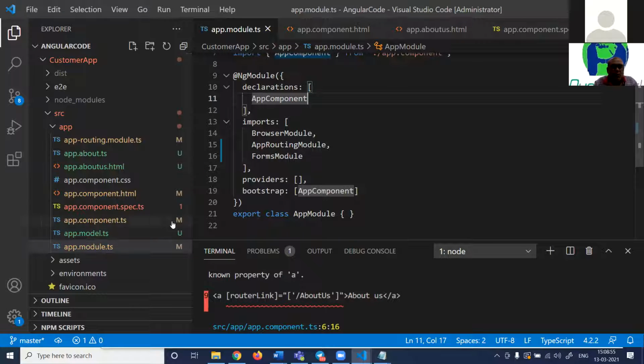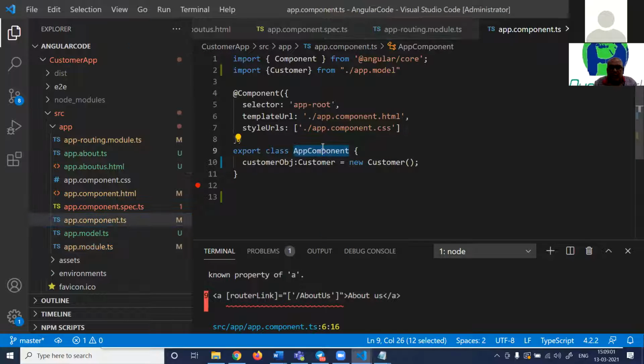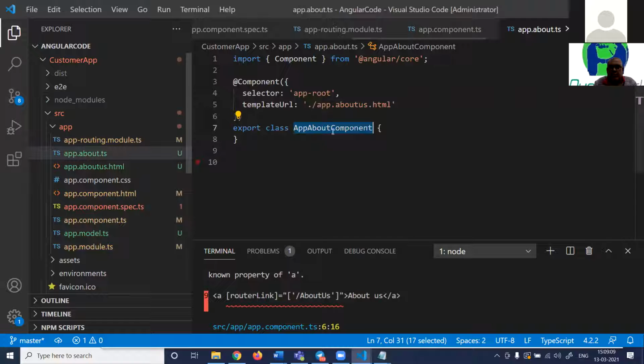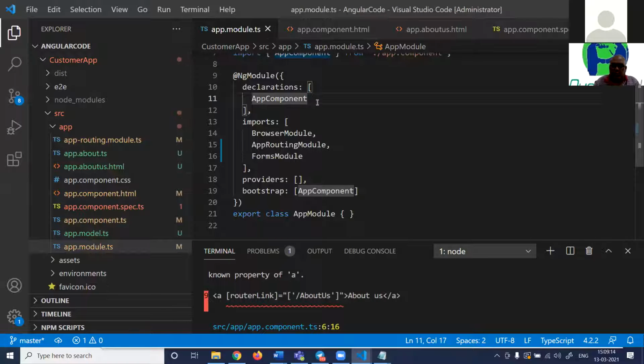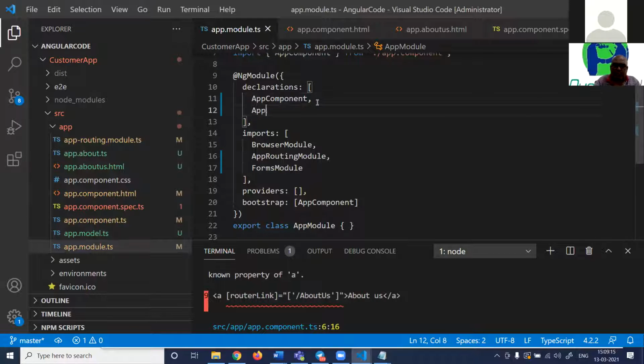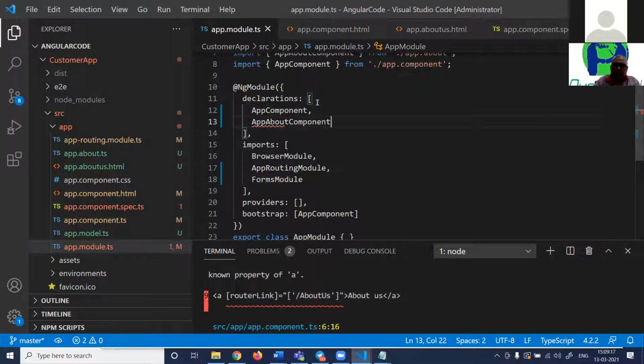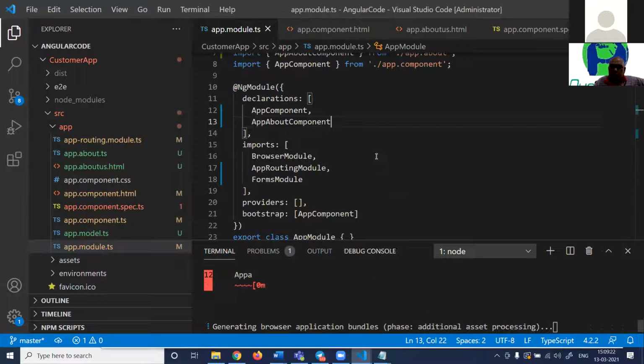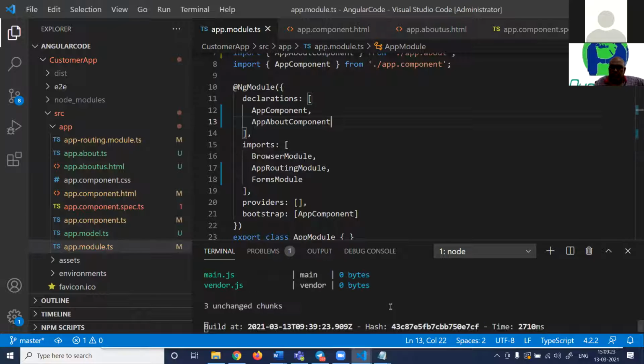Okay, here now, remember we have two components. One is this app component, and we also have about us component. A module is a group of components. So this also we missed here. This is app component and app about us. Remember, we have to also define these in the module. So let us see now.